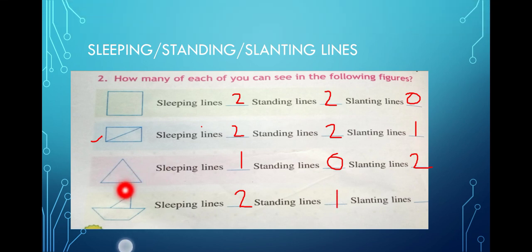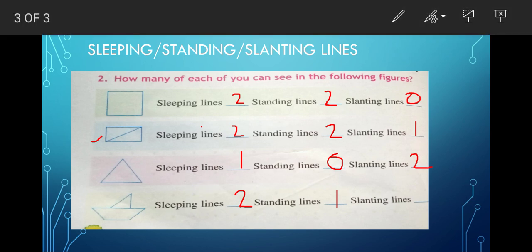See, 1, 2 and 3. Right? This side of the board, and this side of the board, and the top part, the pole of the board. So how many are there? There are 3, isn't it? 1, 2, 3. So now here you can write 3 slanting lines.